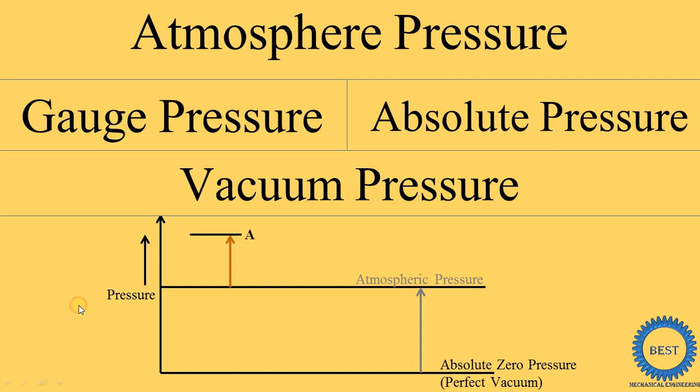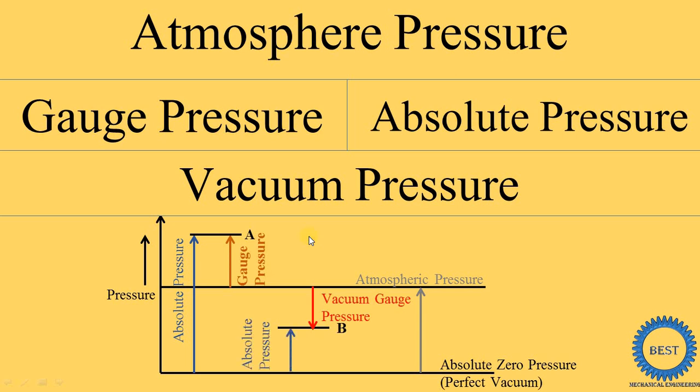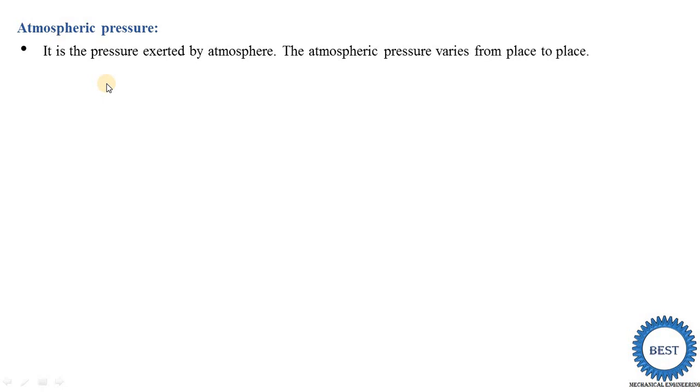First is atmospheric pressure, second is gauge pressure, third is absolute pressure, and fourth is vacuum pressure. And what is the standard value of atmospheric pressure? In this video, first we learn about atmospheric pressure. Atmospheric pressure is defined as the pressure exerted by the atmosphere. Our atmosphere exerts some pressure on every body. It is called atmospheric pressure.